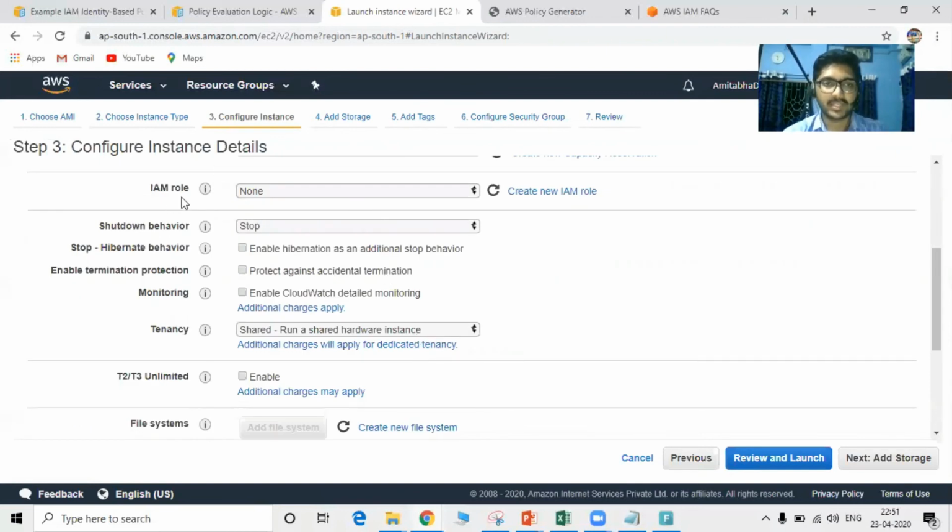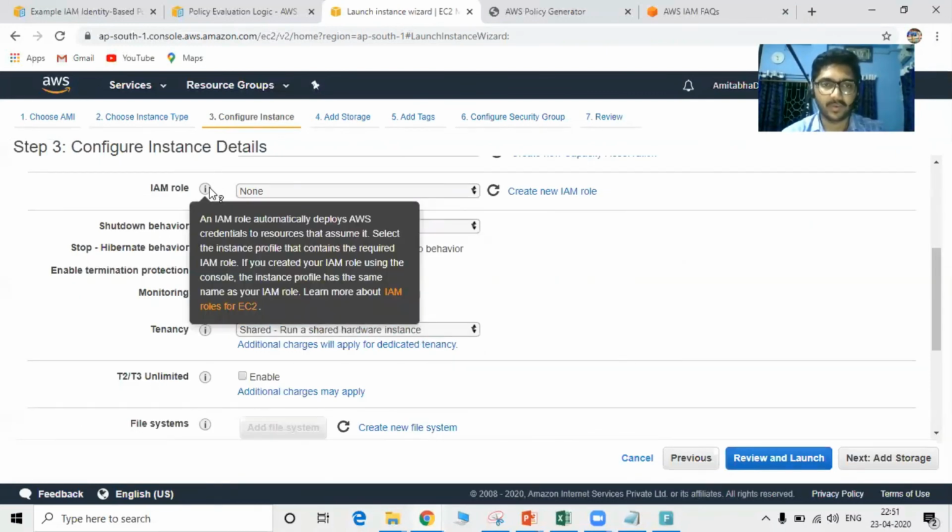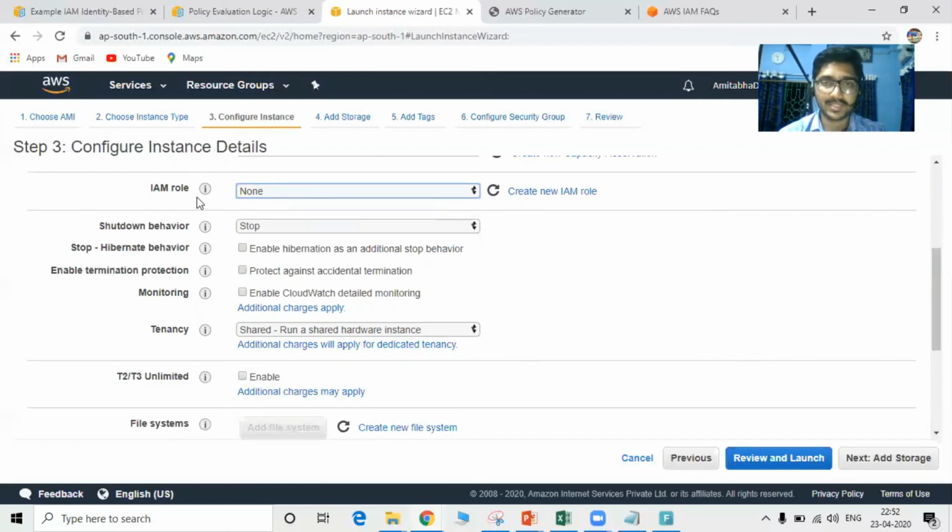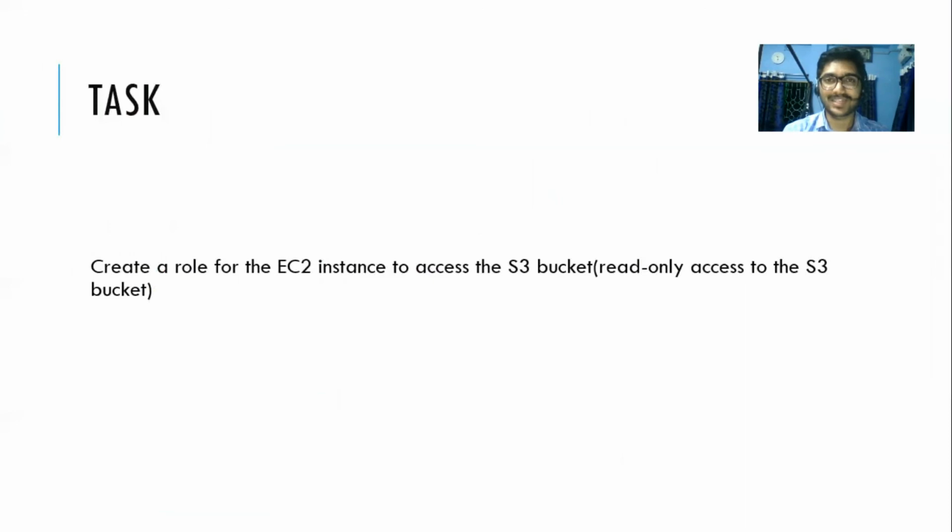You can see there is a parameter of IAM role. Currently it is none, and now we'll be selecting the IAM role that we have created. It was the EC2 access S3 bucket role. So click on that. Basically I won't be creating the EC2 instance. You can see that as we have already created the IAM role, we have attached this IAM role to the EC2 instance. So now the EC2 instance, with the help of the IAM role, can securely access the S3 bucket. And that concludes the task.